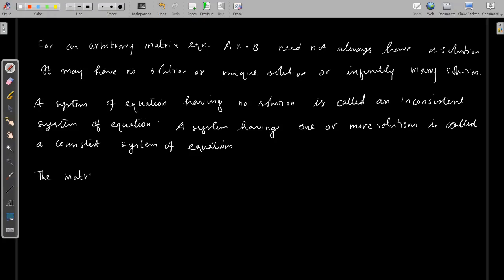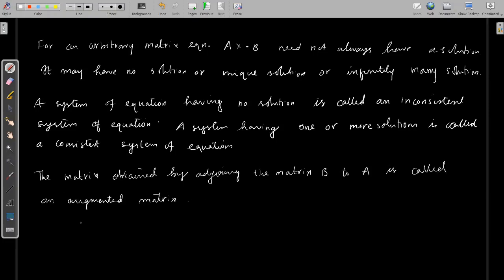In order to discuss the solution of a linear system, we need to consider the augmented matrix. The matrix obtained by adjoining the matrix B to the matrix A is called an augmented matrix.